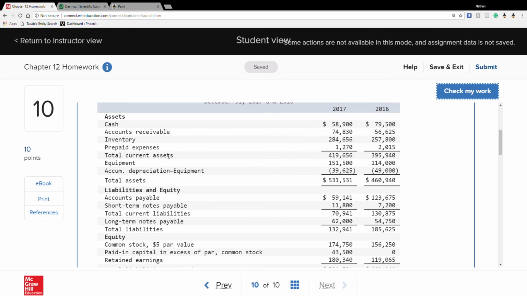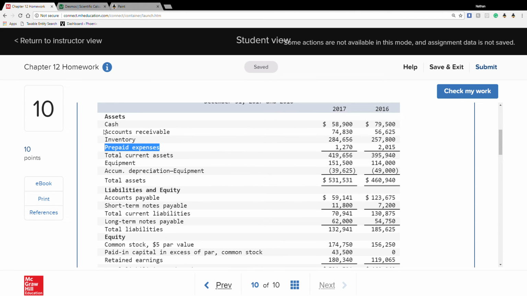So now we're going to look at increases and decreases in current assets. The cool thing with this problem is that it tells us total current assets already. It gives us cash, accounts receivable, inventory, and prepaid expenses. We never deal with cash since that's what we're already dealing with.